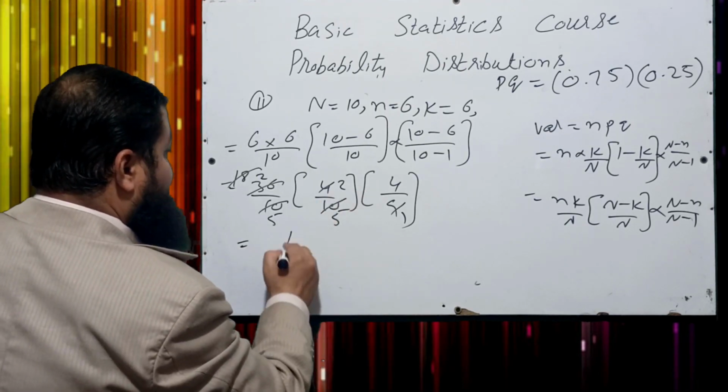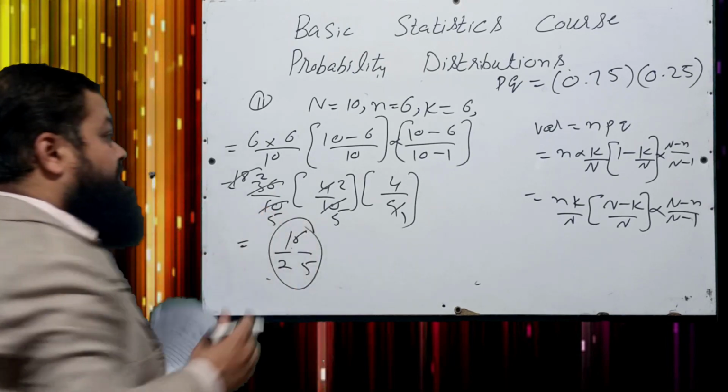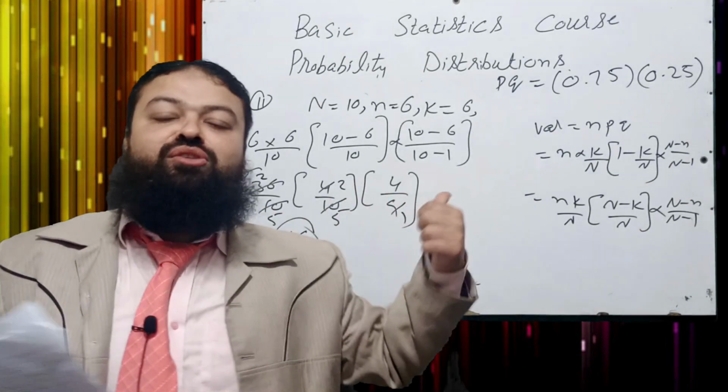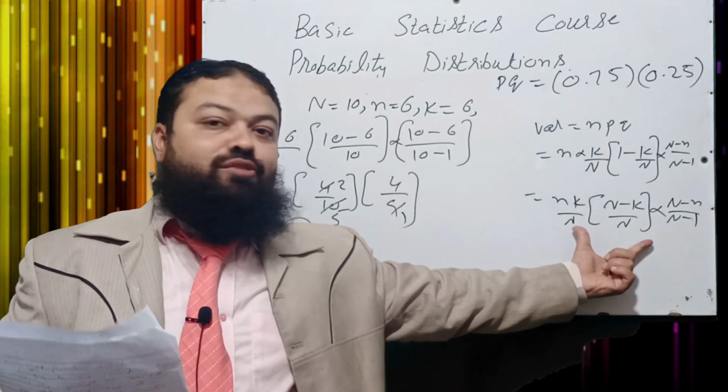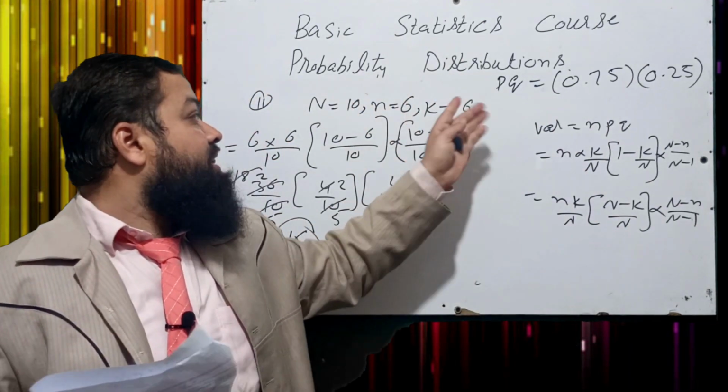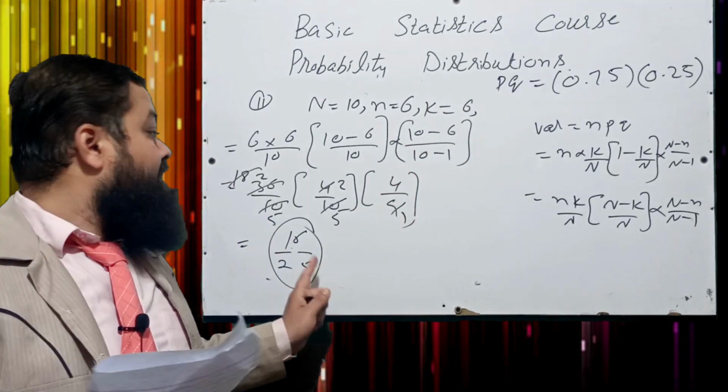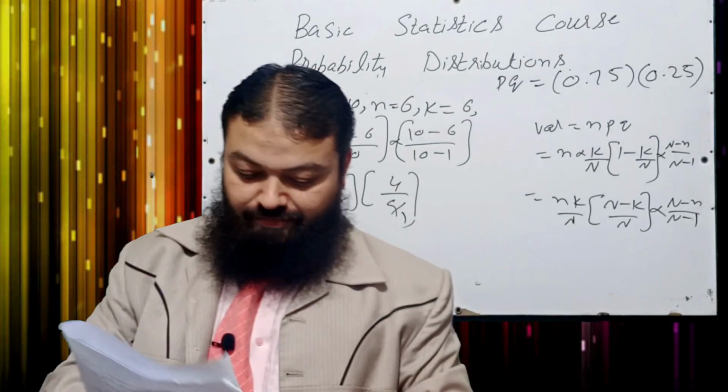That will be the correct option in the exam. A very important question. What is the variance of the hypergeometric distribution? Learn the formula, and then the values are given. Just substitute and you will click the correct option in the exam.